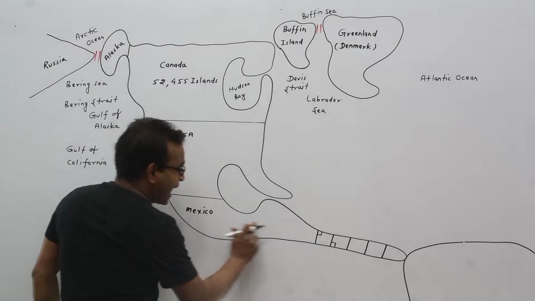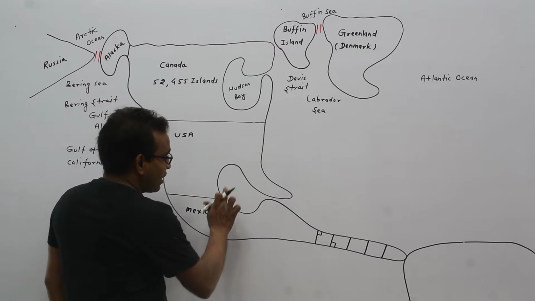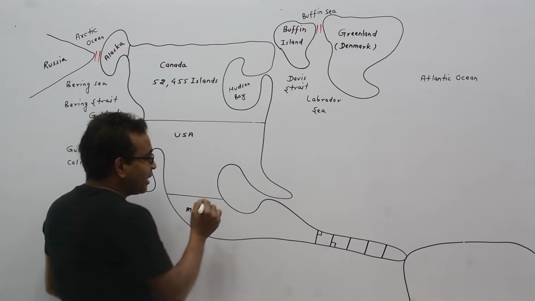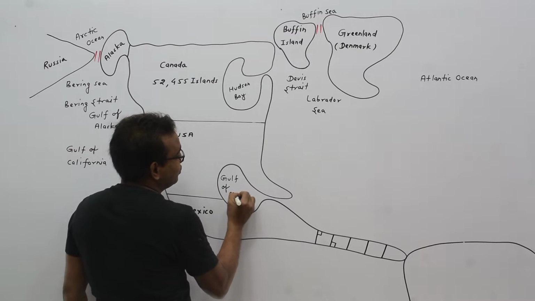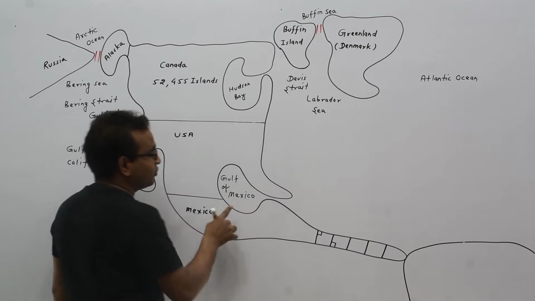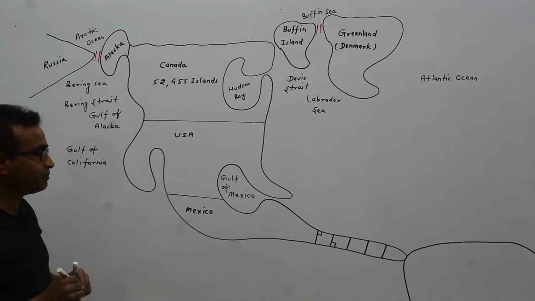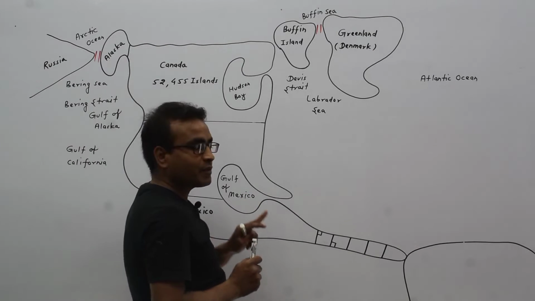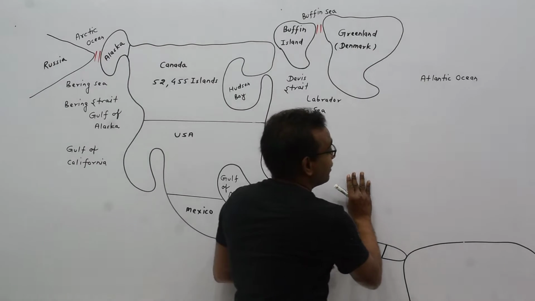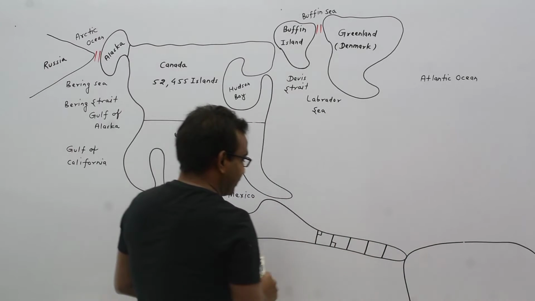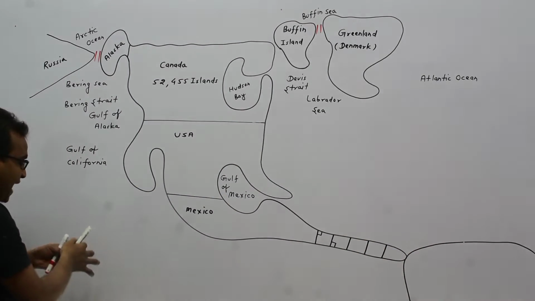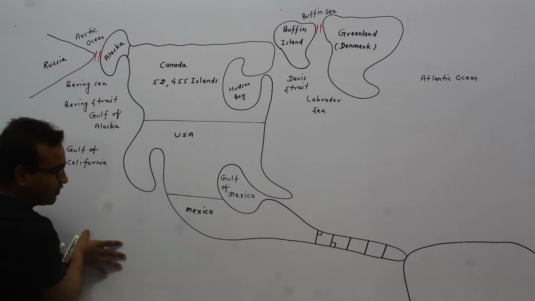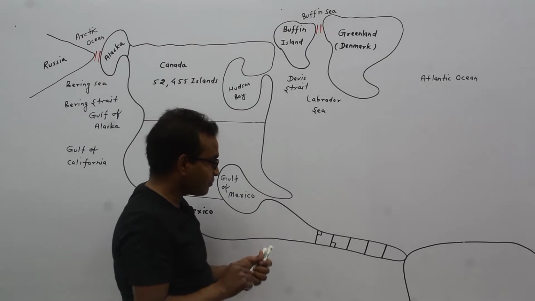This country is known as Mexico. Here is Gulf of Mexico. This is Atlantic Ocean. And here is Pacific Ocean.